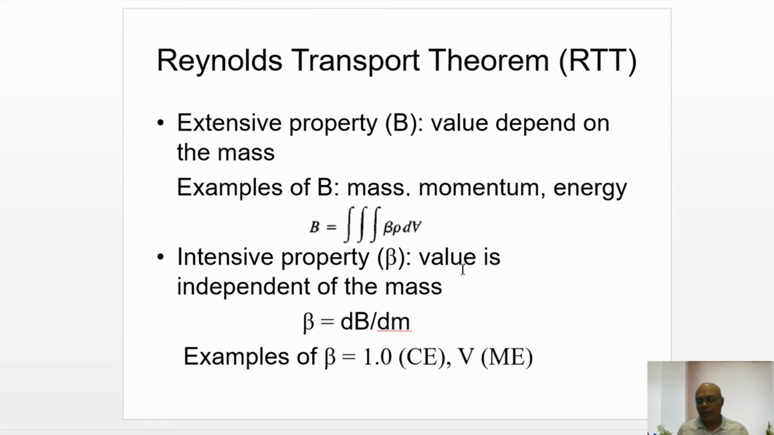So for the continuity equation, which is a mass balance, the extensive property is mass, but the intensive property of the control volume is mass per unit mass, that is, beta is equal to 1.0. For the momentum equation, the extensive property is mv, whereas the intensive property is v, because mv by m is equal to v.